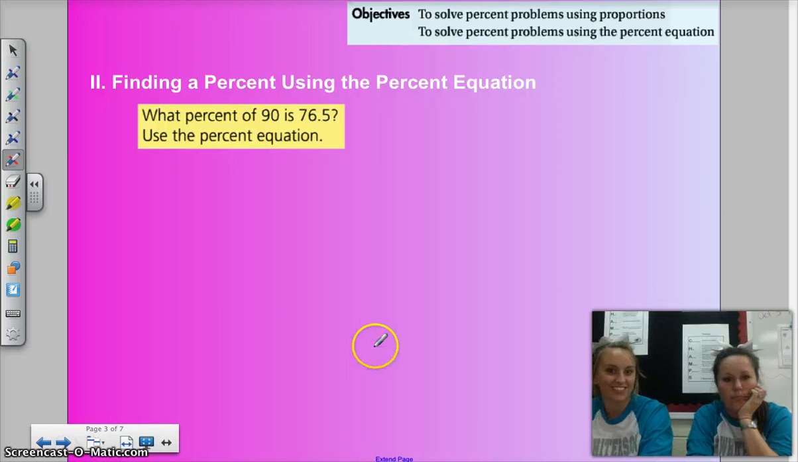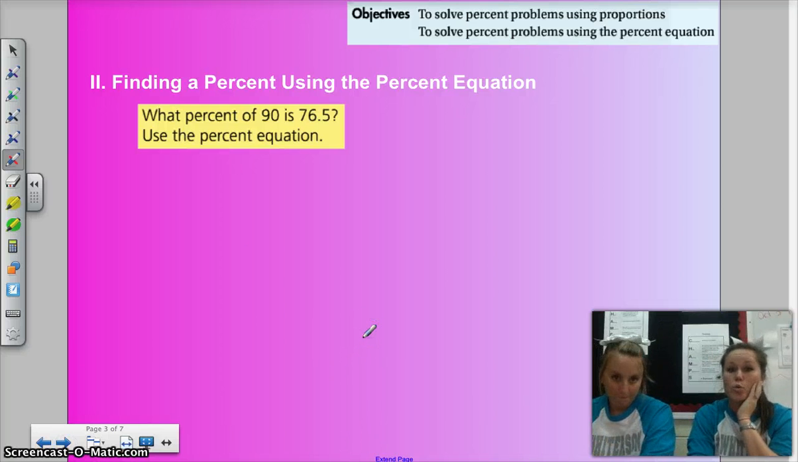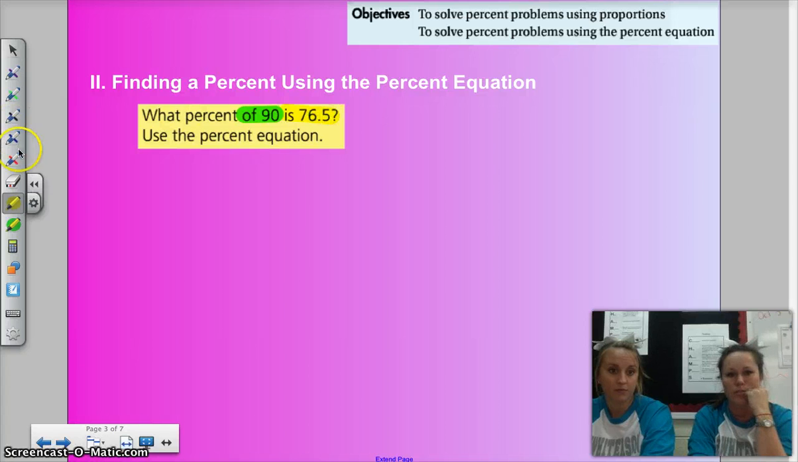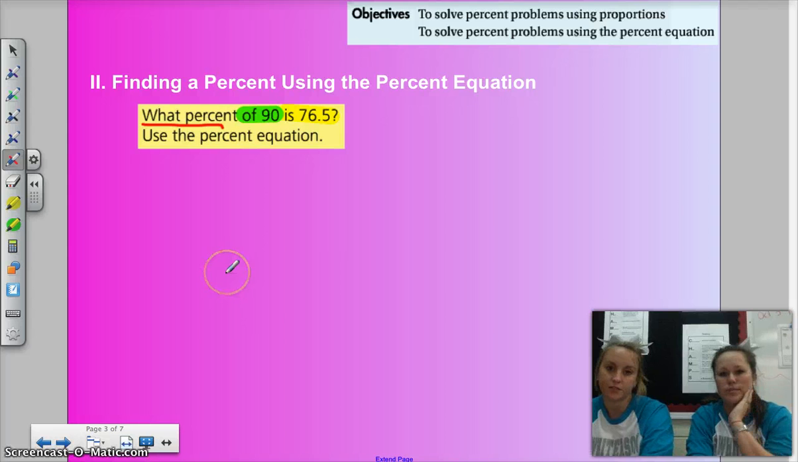Okay, finding a percent using the percent equation. What's the percent equation? We're not doing it. We're doing is over of equals percent over 100. I know what the equation is, too, but don't use it.